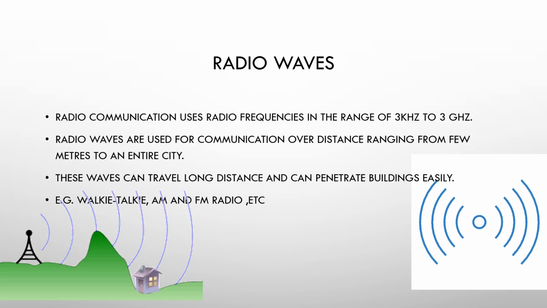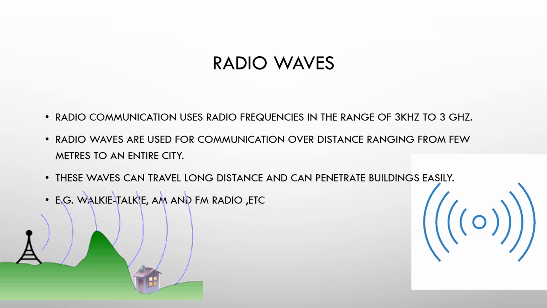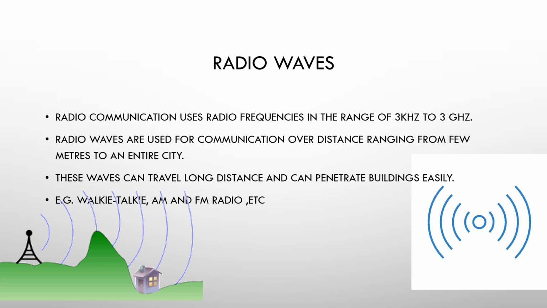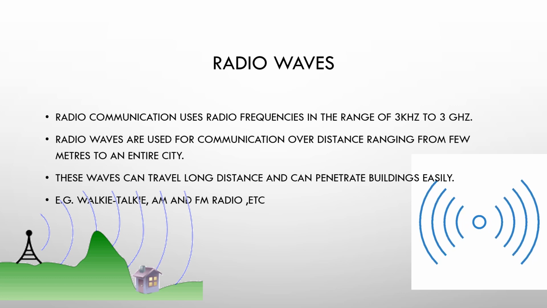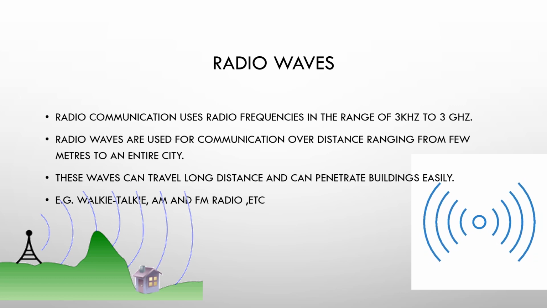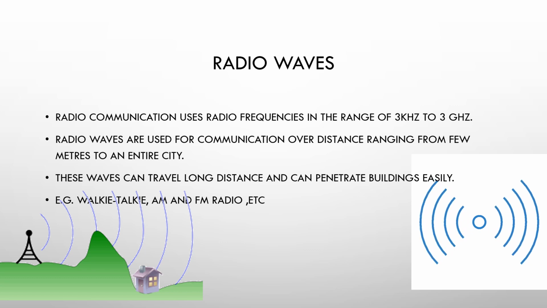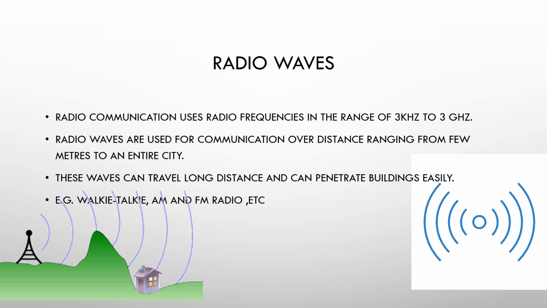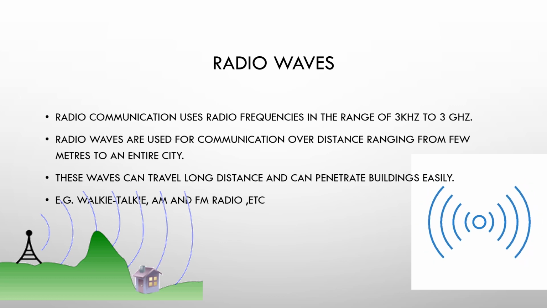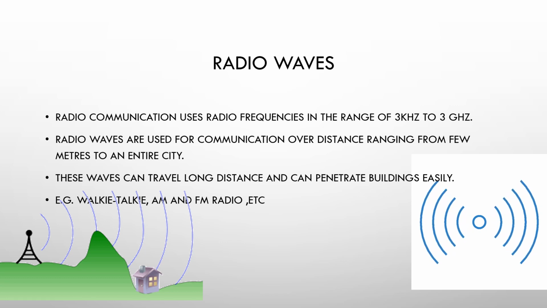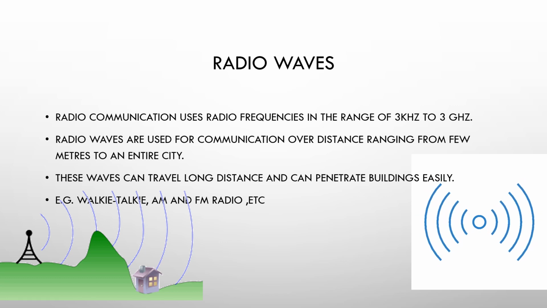Now there are different types of medium through which we can communicate in wireless medium. The number one point here is radio wave. You may have come across the word wave. Where can you see waves? Waves you can see in the ocean. You see the flow of the waves in an up and down motion. That is nothing but the waves. In the same way, when we communicate through a wireless medium, the signal flows in the form of waves.